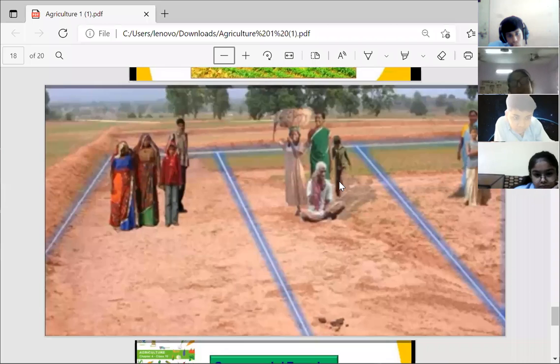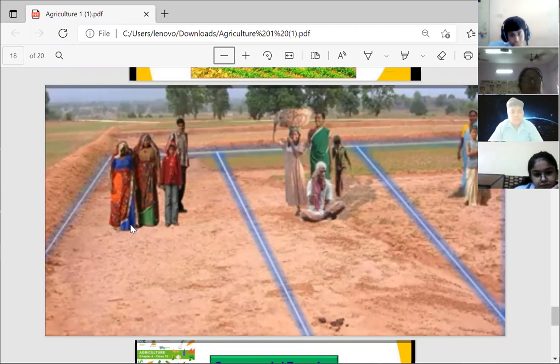As you can see on the screen, this is a very large piece of land which is owned by a farmer, but the farmer has 3 sons. So he has to divide this land between his 3 sons. So a large land holding is getting divided into smaller parts. So this happened generation after generation, due to which large land holdings were reduced into small land holdings.